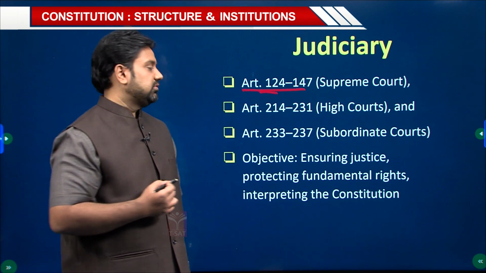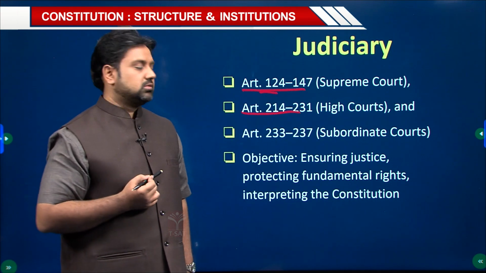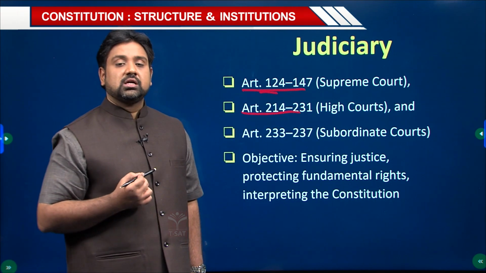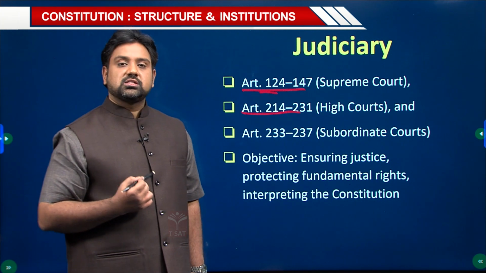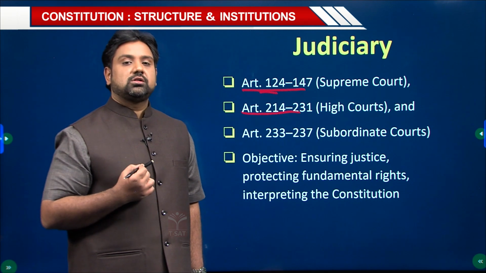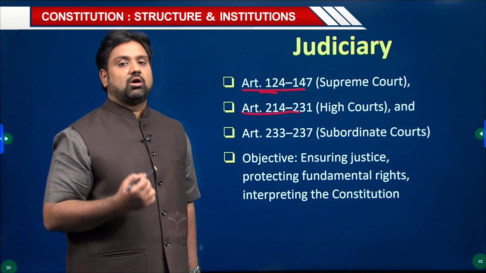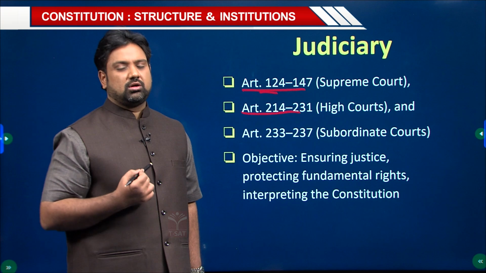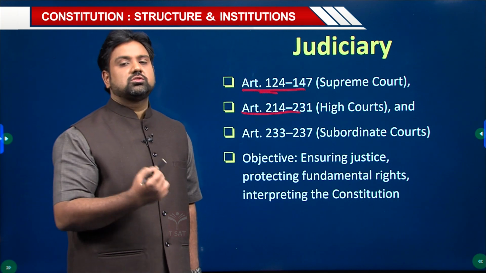At the state level, you have high courts, which are discussed under articles 214 to 231. These articles speak about the establishment of various high courts at the state level, then the powers of the high court, the composition of the high court at the state level, and the subordination of subordinate courts to the high court.